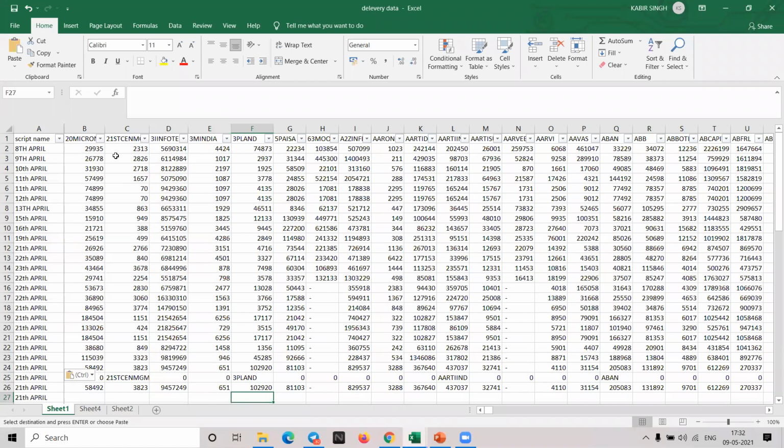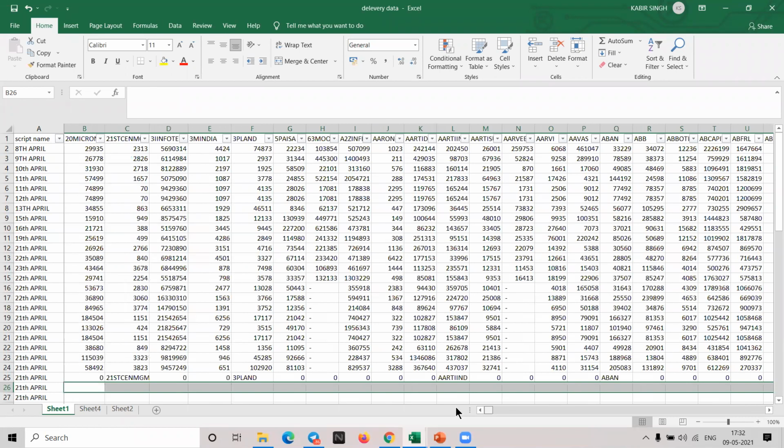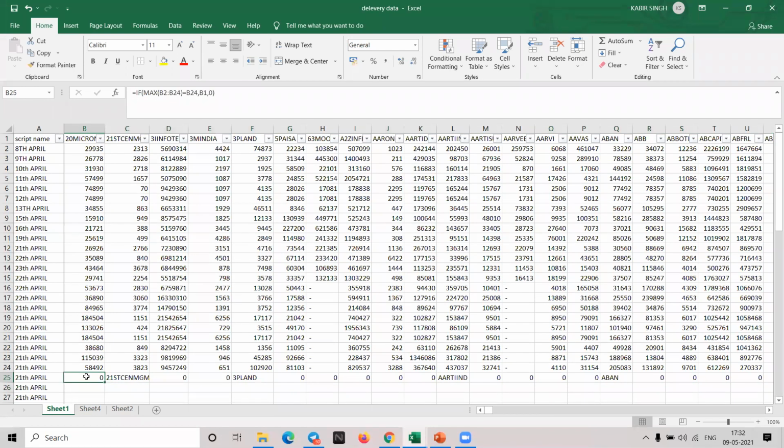Like that, every day if you do it for 20-30 days, you will get this data automatically, and then you can compare. How you will compare, that also I'll show you. For that, there is one more formula. I'll delete this one because I already have the data of this. I have already copied the data. Don't look at the dates; I have not changed them because that's not required.